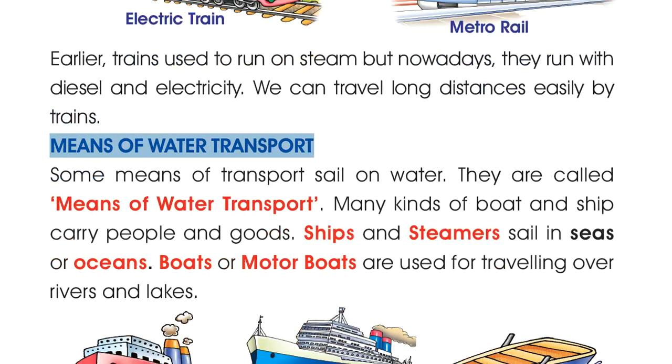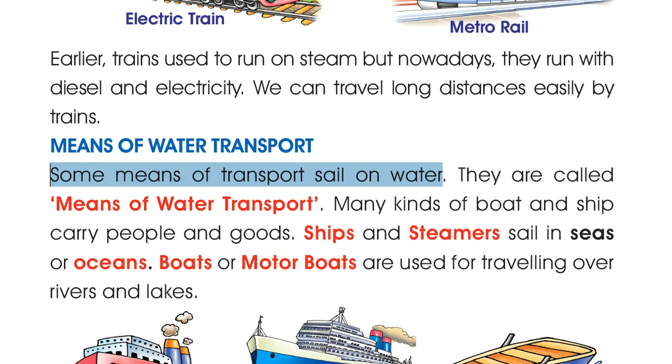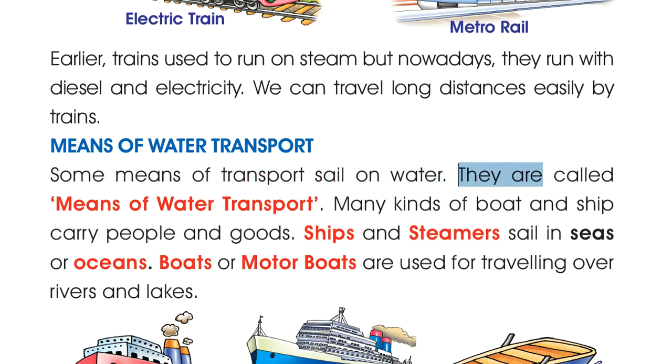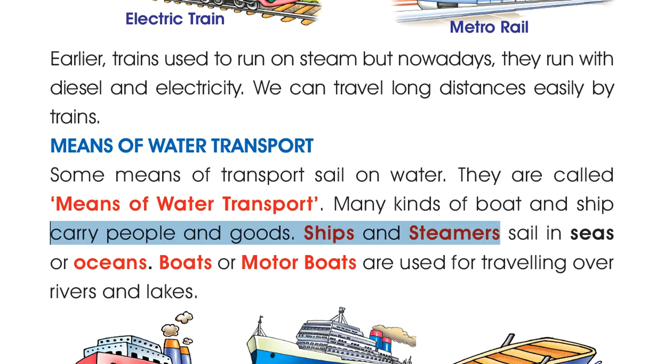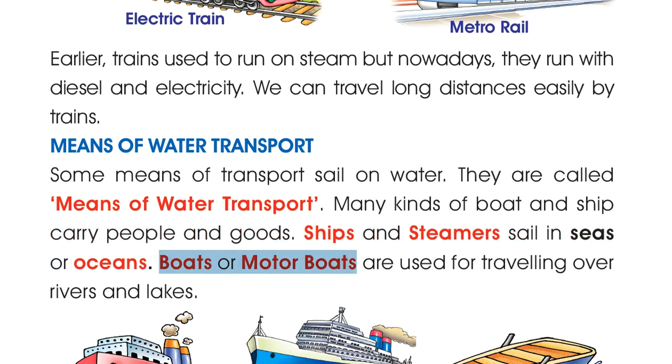Means of water transport. Some means of transport sail on water. They are called means of water transport. Many kinds of boat and ship carry people and goods. Ships and steamers sail in seas or oceans. Boats or motorboats are used for traveling over rivers and lakes.